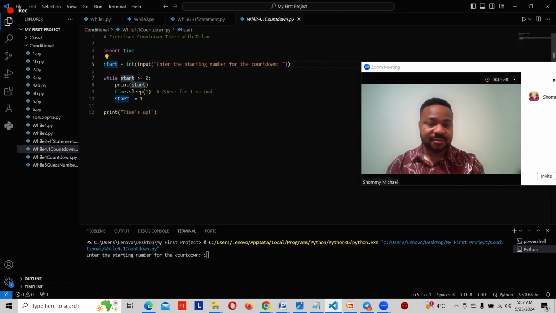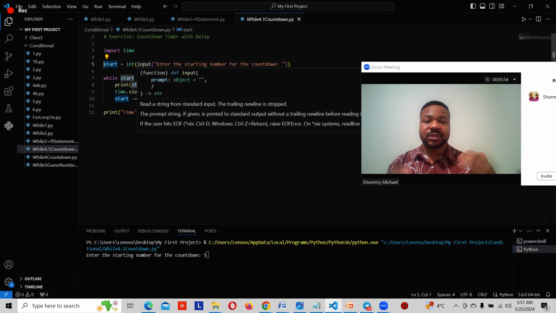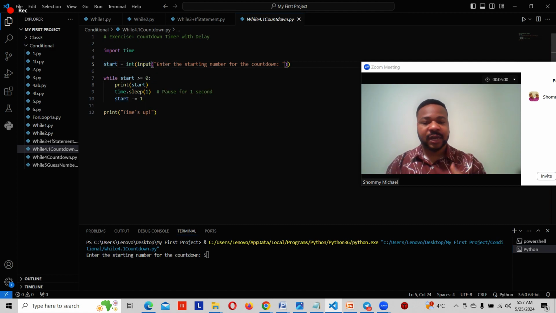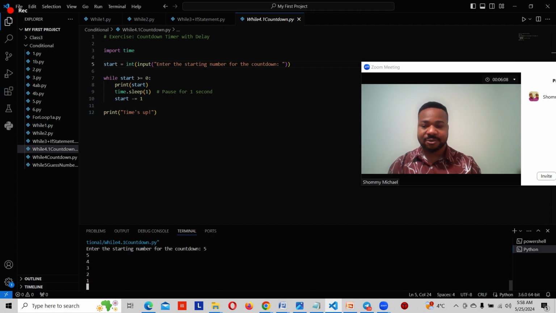Start is a variable, right? But what is in our variable? Our variable is empty, but we want something to be input in our variable. And the input function allows the user to input something on the screen. We enter 5. Let's hit enter. That is going to start the countdown.